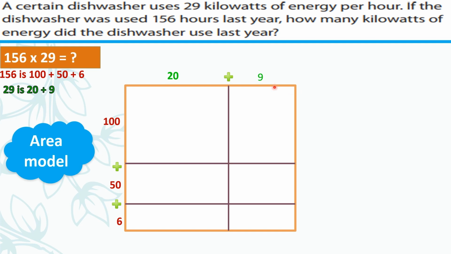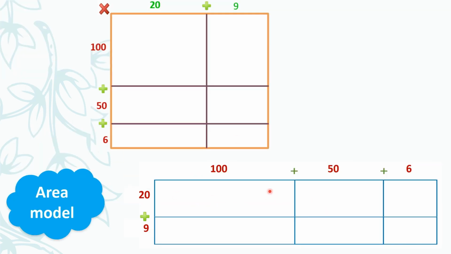plus 9. And now that we have that, we know that we will go ahead and multiply in order to get the partial products for each of these areas. It doesn't matter what order or how you draw your area model. The most important thing is that you'll have 3 columns or 3 rows to represent your 3-digit numbers, and you'll have 2 columns or 2 rows to represent your 2-digit numbers. It will not make a difference since it will not change the product.